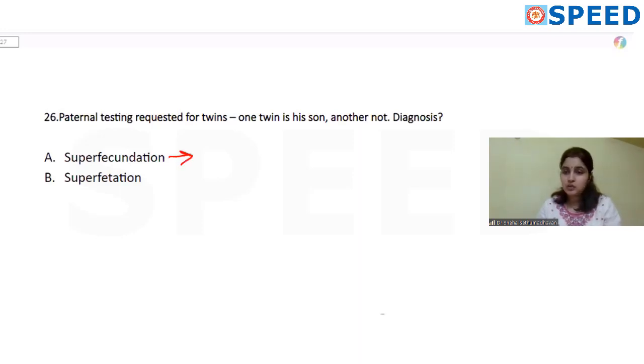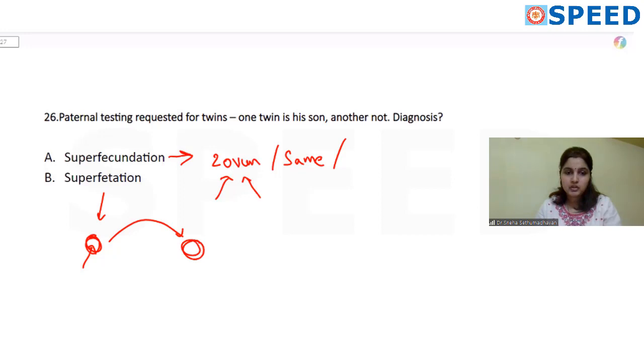Theory wise, superfecundation means two ova are produced in the same cycle, but the ova are fertilized by two different sperms, from the same person or different persons. Whereas in superfetation, one ovum is released in one cycle and fertilized by one sperm, and then in the next cycle another ovum is produced and fertilized by another sperm.